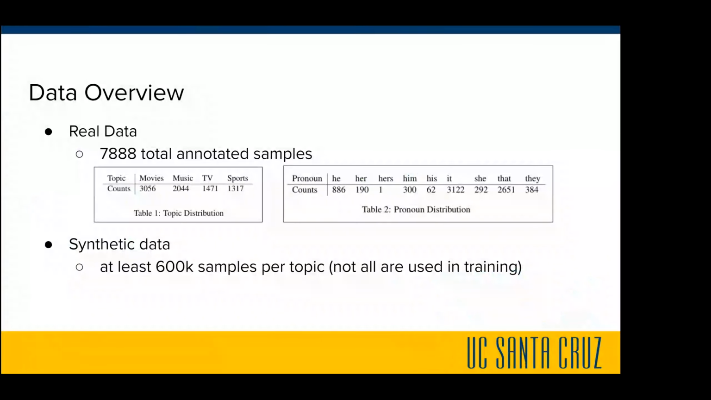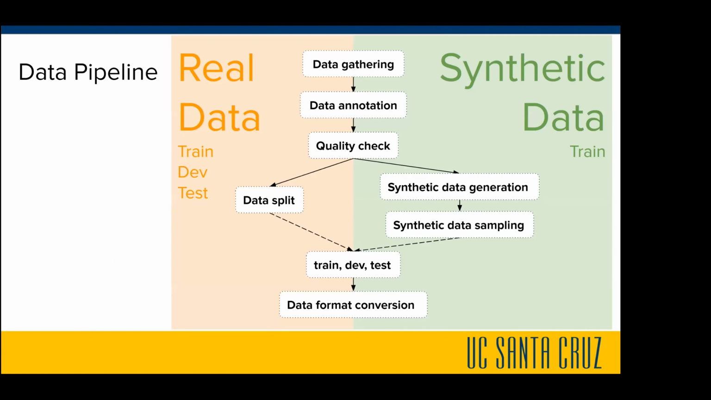Next slide, please. So this is a data overview of all of our data. Our data can be generally divided into real data and synthetic data. Real data is annotated by us. It's from conversations between the system and Alexa users, and we have 7,888 of those. For synthetic data, we created at least 600 samples per topic, but not all of the data is used in training, and we have a distribution of our topic and pronoun.